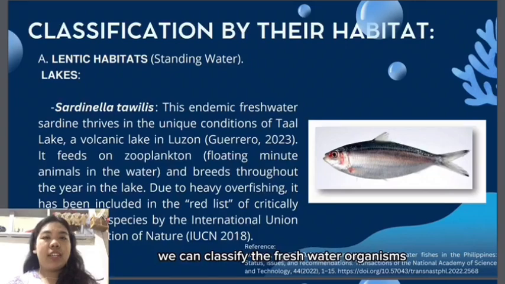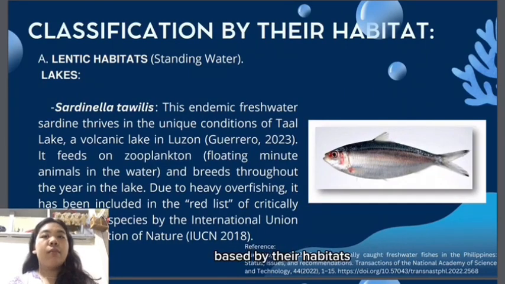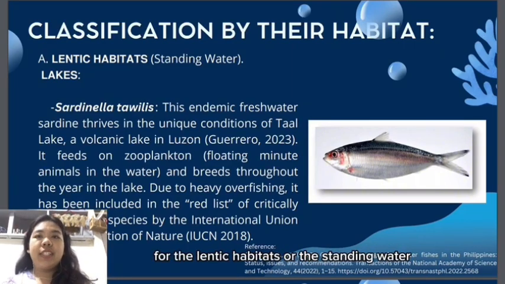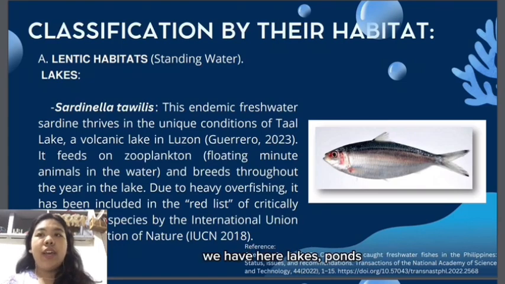We can classify the freshwater organisms based on their habitats. So we have here two classifications, and first is the lentic habitats. For the lentic habitats or the standing water, we have lakes, ponds, swamps, and marshes.